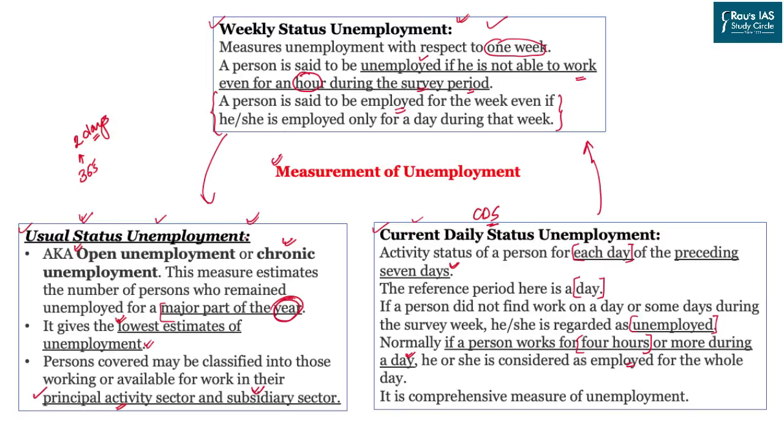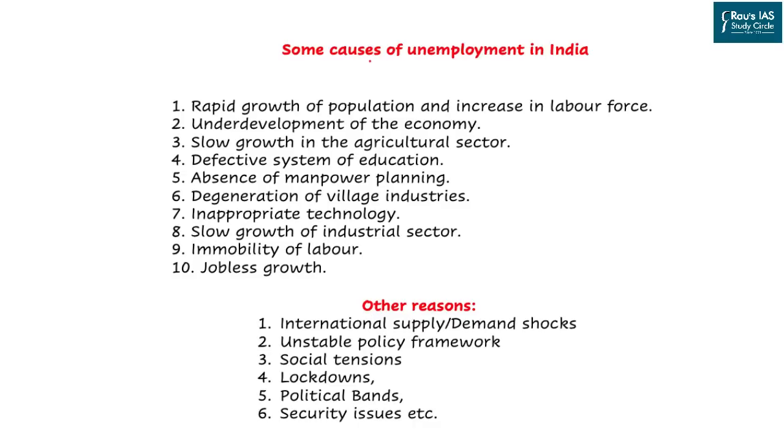So, based on this classification and the discussion that we have conducted on DNS on 15th of June, you will be able to get the entire picture of how estimates are made with respect to the employment in India. Now, we should also go through some of the causes of unemployment in India. These are as follows. The first one is rapid growth of population vis-a-vis the jobs. So it has increased the labor force, but the opportunities have not been increased.